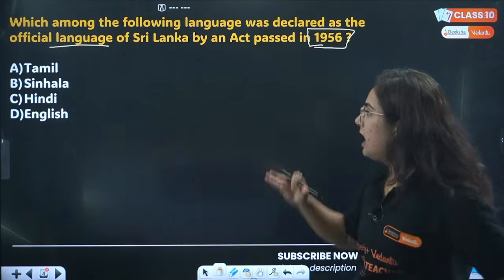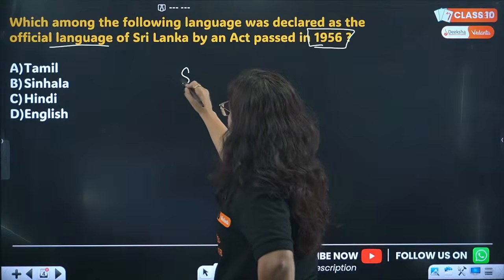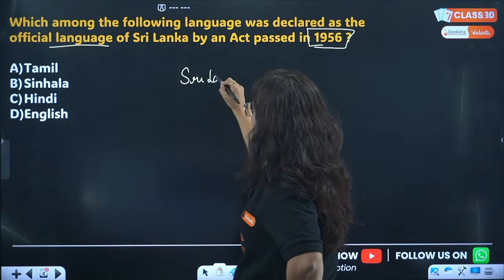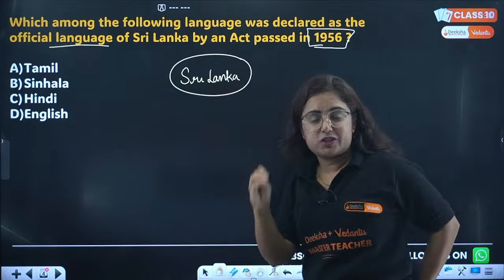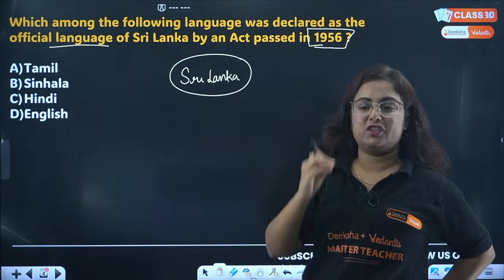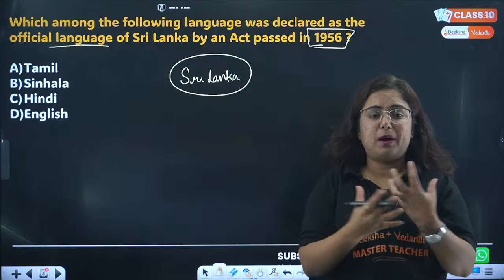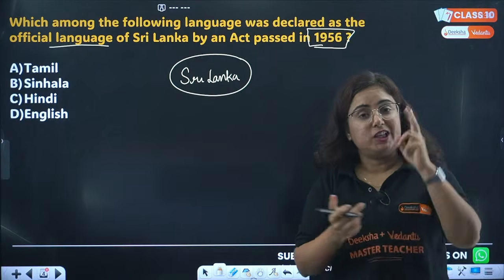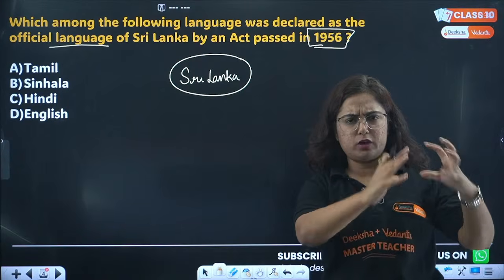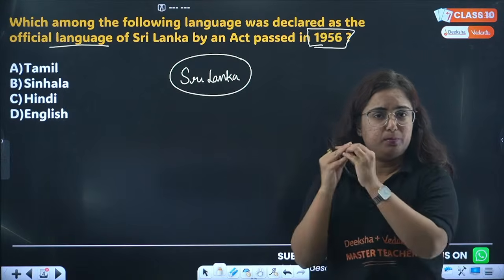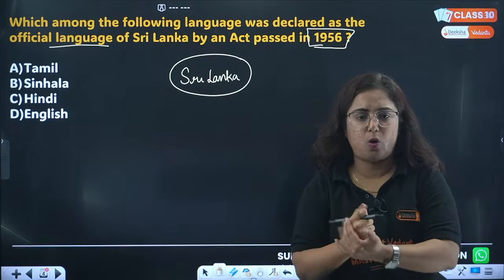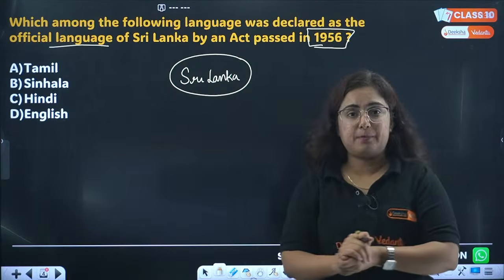Let me tell you how to do that. Beta, here this is a question about a country, that is Sri Lanka. In the power sharing chapter, we are learning about two countries. One was like a good ideal family, and the other one was like a bad family fighting with each other all the time. So now what happens in Sri Lanka?